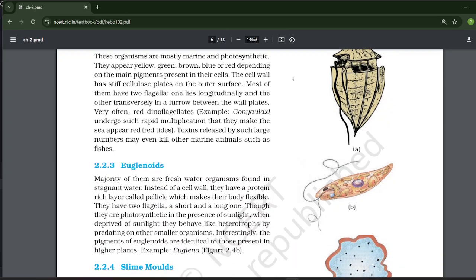Okay, then we will talk about euglenoids, another type of protista. The majority of them are freshwater forms found in stagnant water. Instead of a cell wall, they have a protein-rich layer called pellicle, which makes their body flexible. They have two flagella, a short and a long one. They are photosynthetic in the presence of sunlight. When deprived of sunlight, they behave like heterotrophs by predating on other smaller organisms. Interestingly, the pigments of euglenoids are identical to those present in the higher plants.